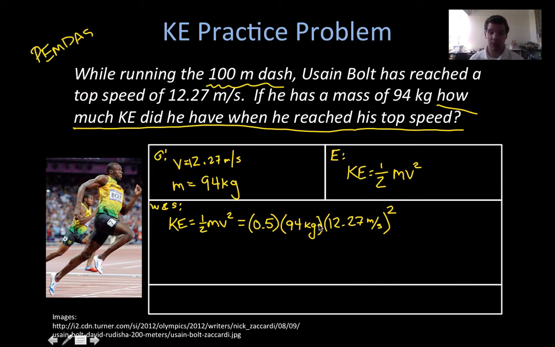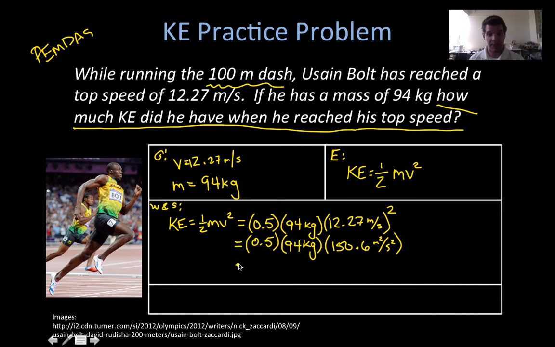So if we're looking at this problem, now we have this kind of interesting squared term. Well, that's going to be the first thing I have to deal with because the parentheses are just holding one number. Then I have to deal with my exponents. So before I go anywhere, I'm just going to copy the first part down exactly the same, and we're going to square that 12.27 and write down what that is. So 12.27 squared is 150.6 roughly, and since it's meters squared per second squared because of the squared term.